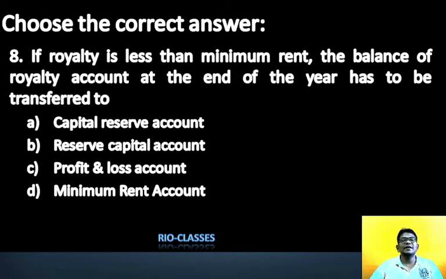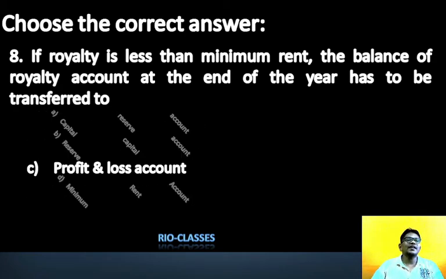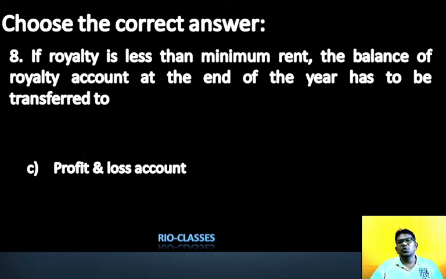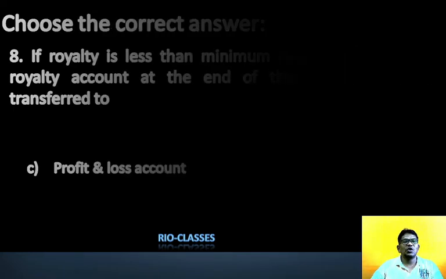Here, I'm sure, it goes to the profit and loss account, my dear student. When royalty is less than minimum rent, the balance of royalty at the end of the year has to be transferred to the profit and loss account.